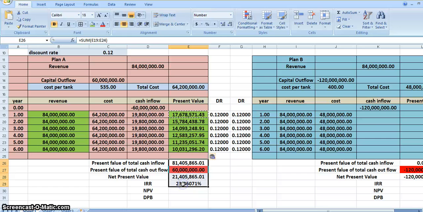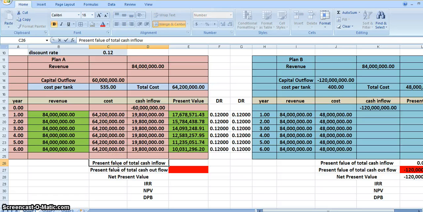What we have to calculate now is the present value of total cash inflows and the present value of total cash outflows. Now we'll just use the sum function given here, and we'll take years 1 to 6 here, and it comes out to be 81 million.